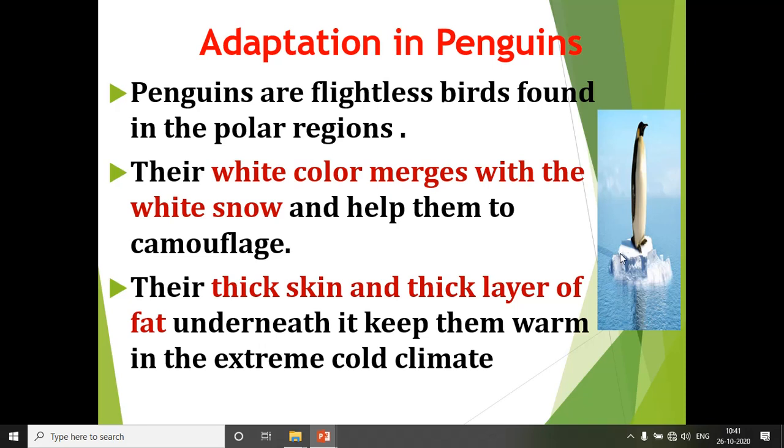Understood, children? Then they have thick skin and a thick layer of fat which keep them warm in the extreme cold climate. Okay, so penguins have thick skin and a thick layer of fat which keeps them warm in the extreme cold climate.